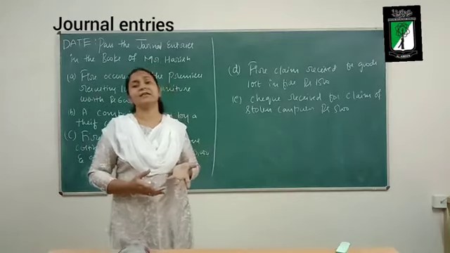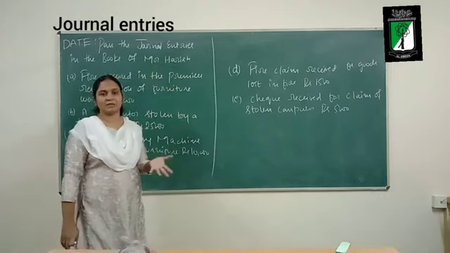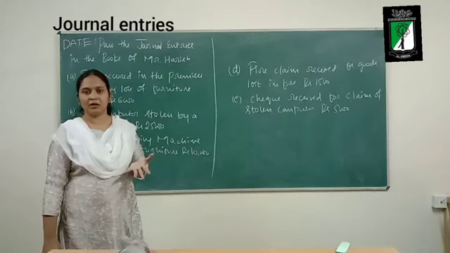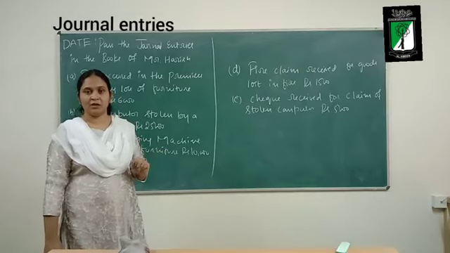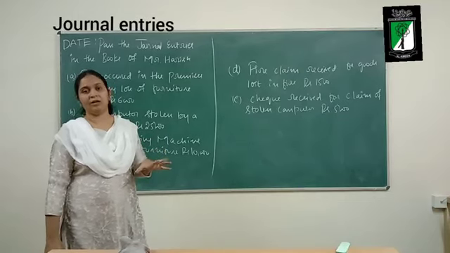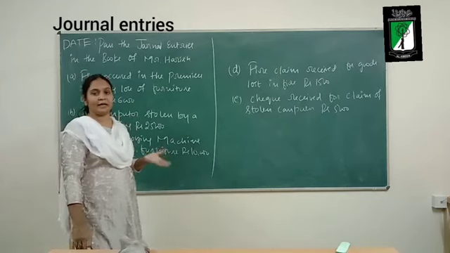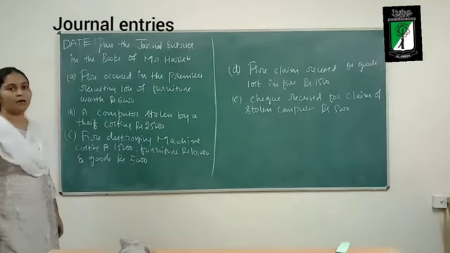There are several reasons for incurring losses in the business. It could be fire, theft, floods. All these are the reasons for incurring losses. You will be learning how to pass the journal entry when different types of losses occur in the business.